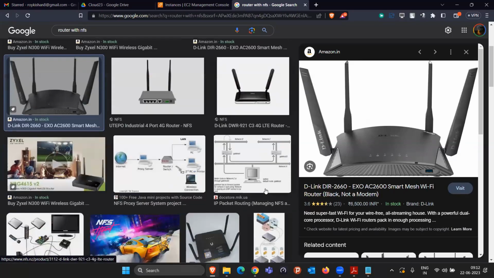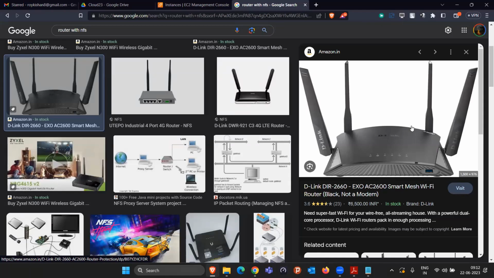So the USB port is basically helping us connect any pen drive or hard disk. Take an example: if somebody inserts a pen drive into this USB, what will happen? All the mobile phones, laptops, tablets, whatever devices you connected to this router, are going to access the data written inside the pen drive. Basically, the router reads the data of the pen drive and shares it with all the devices connected to your router.